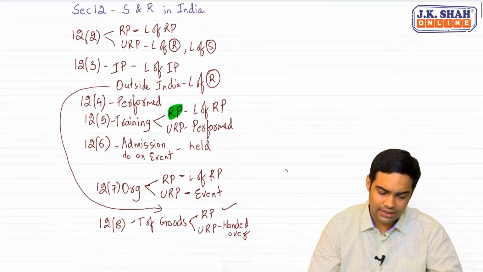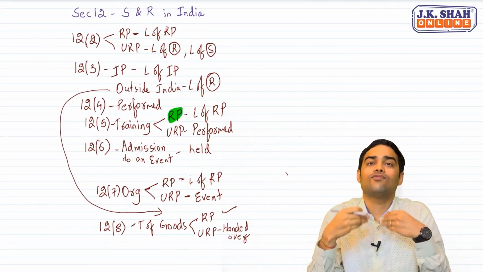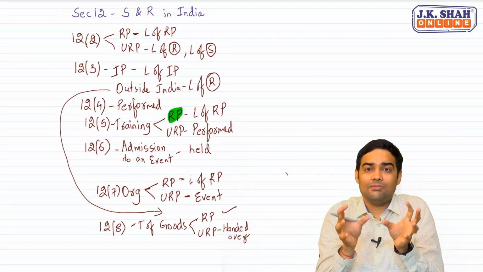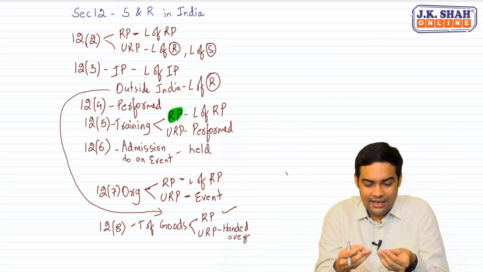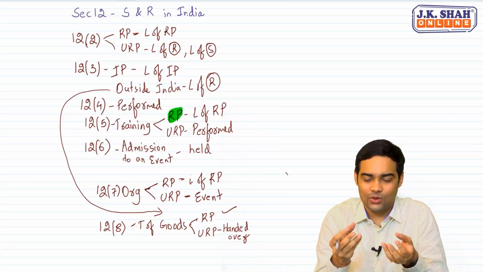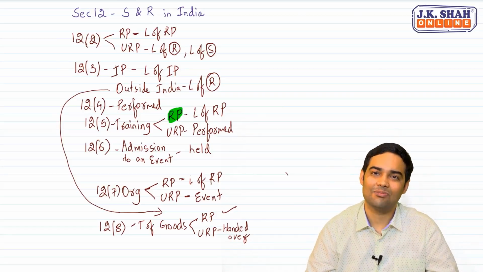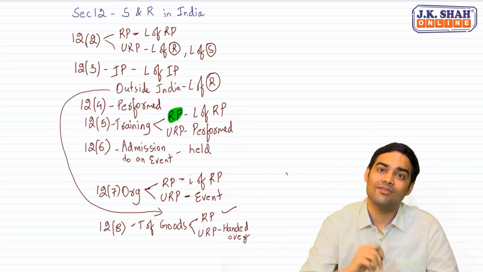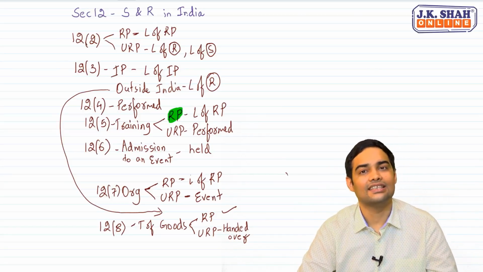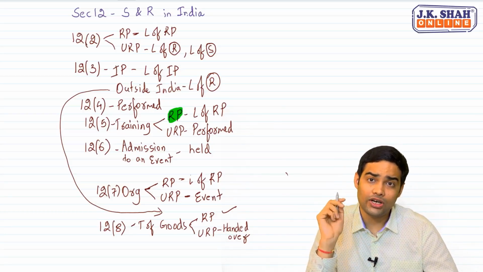What you will forget in the exam, handed over to the recipient, sir. No, handed over for further transporter. That means the place where the person who is the consignor, the person who is sending the goods, wherever he gives the goods, that becomes the place of supply, because that is the effective place of consumption in case of transportation of goods. And there is one important clause here.